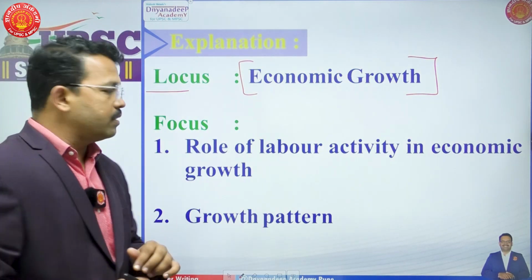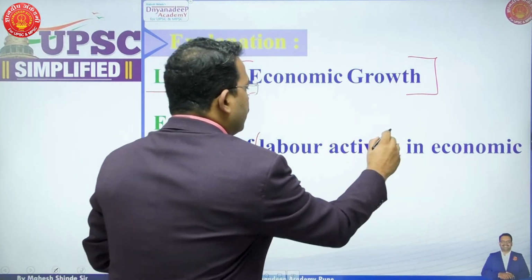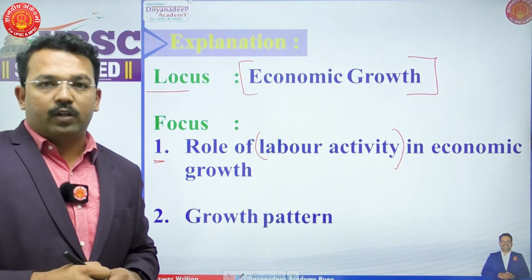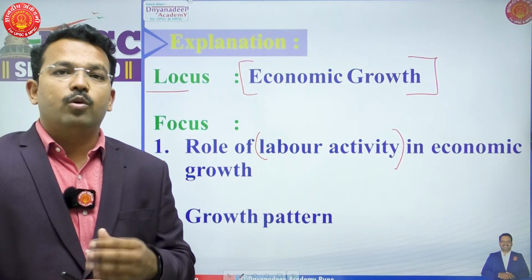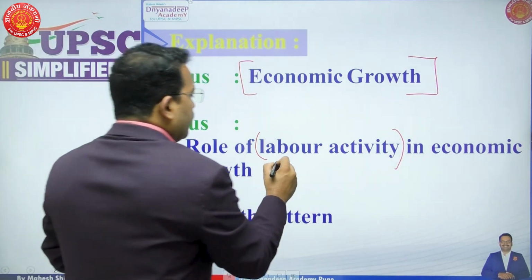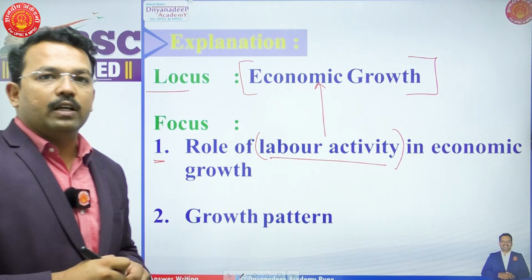This particular question has two focuses. First, the role of labor activity in economic growth. This is the first focus, that is the first half of the question. In this first half, you have to explain how increased labor activity has led to economic growth. That is the first part of your answer.